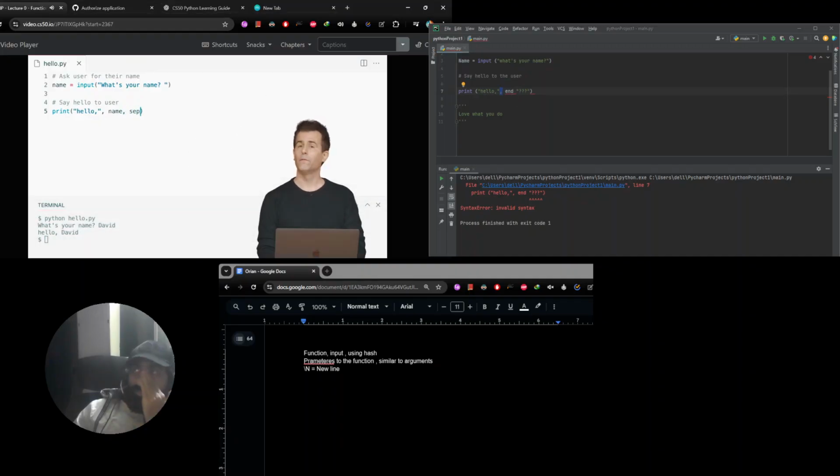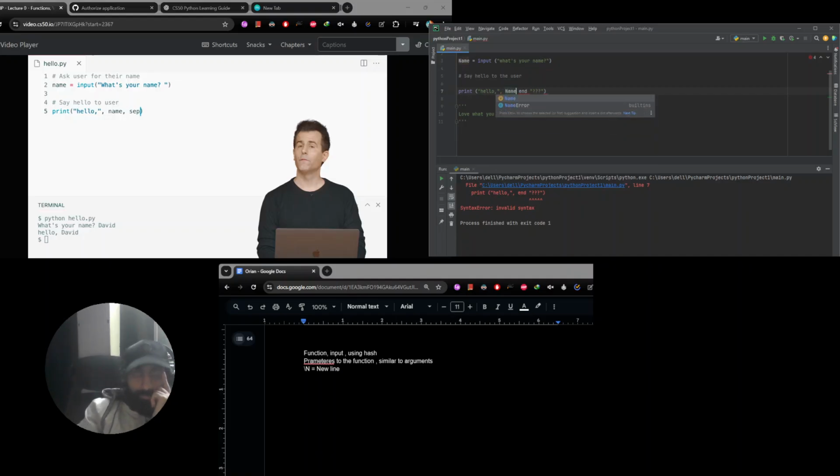I don't know, there's some issue going on on my part because when I try to print hello end quote, and then I put in this thing, I think I'm not putting the name, that's the reason. Let's see. Yeah, but it's still not working. I have to ask ChatGPT.